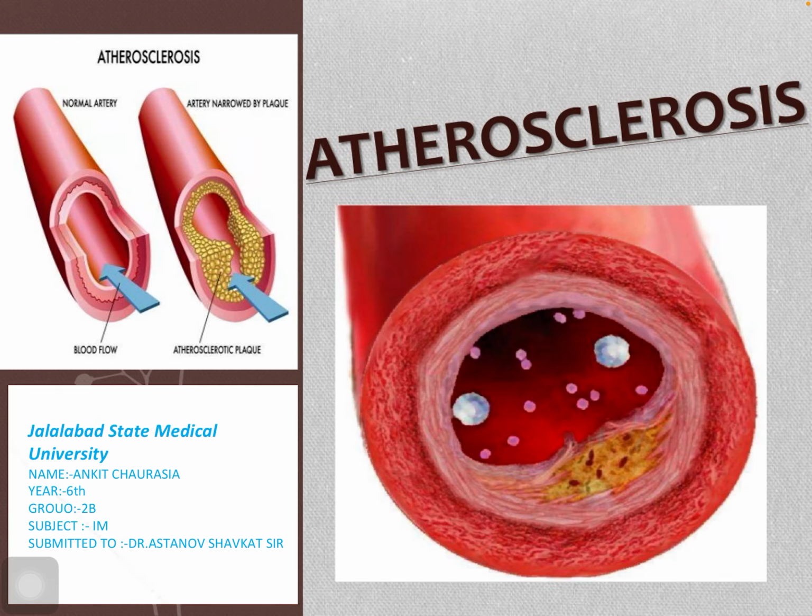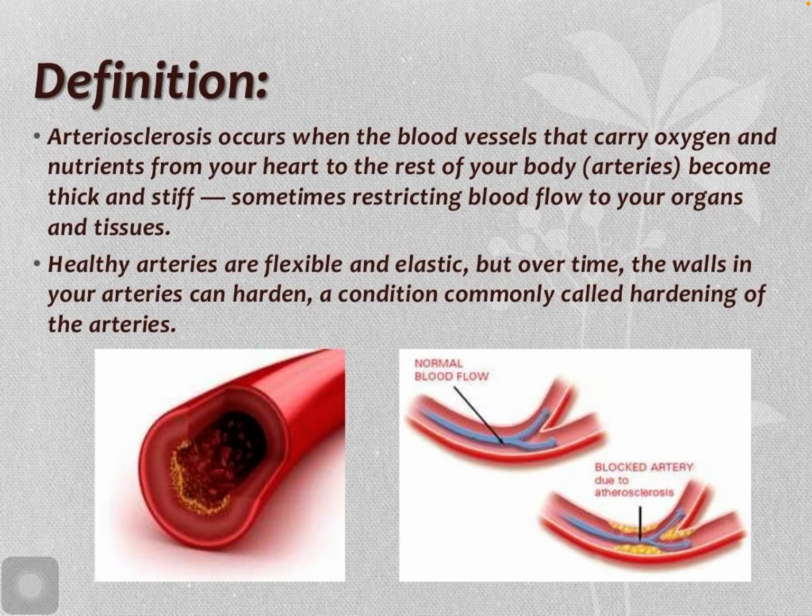My topic is atherosclerosis. Definition: you can see here, atherosclerosis occurs when the blood vessels that carry oxygen and nutrition from our heart to the rest of our body become thick and stiff, mainly because of fatty streak. In this condition, blood vessels lose their flexibility and elasticity.